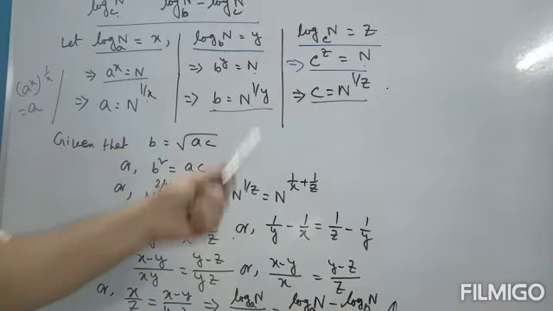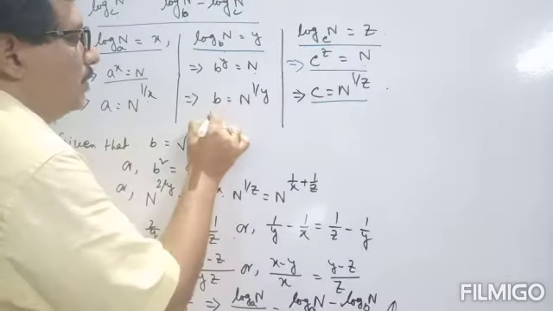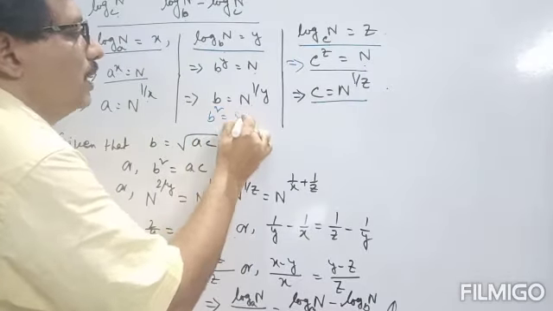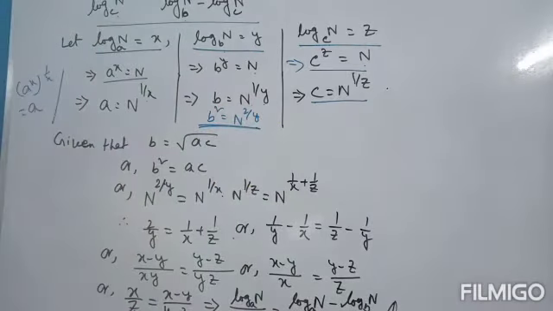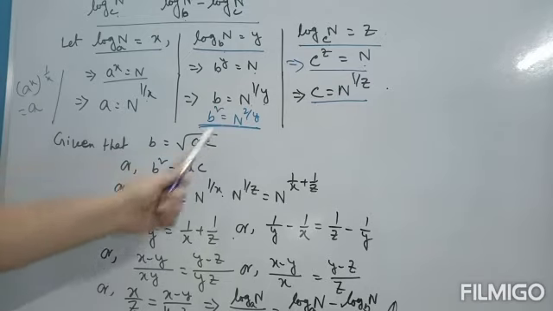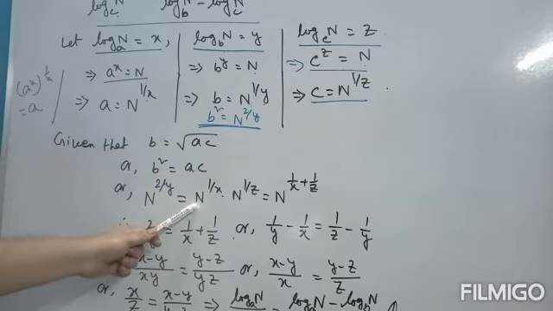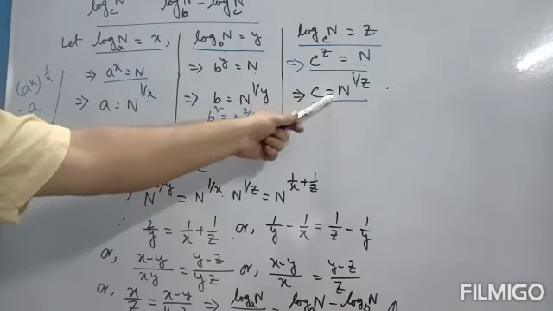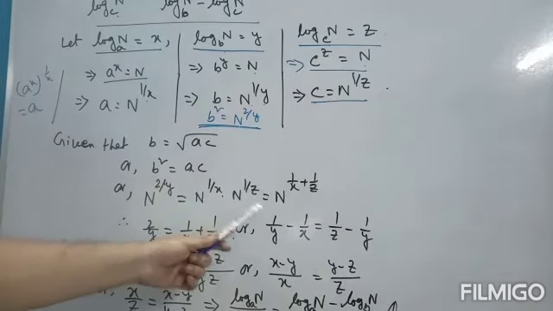Now put the values in terms of n. Squaring b, we can write b square is equal to n to the power 2 by y. So b square is equal to a into c. Put here b square as n to the power 2 by y, a as n to the power 1 by x, and c as n to the power 1 by z.